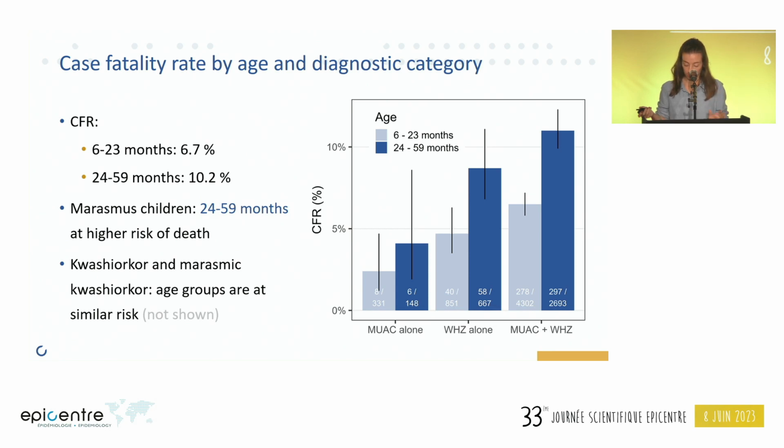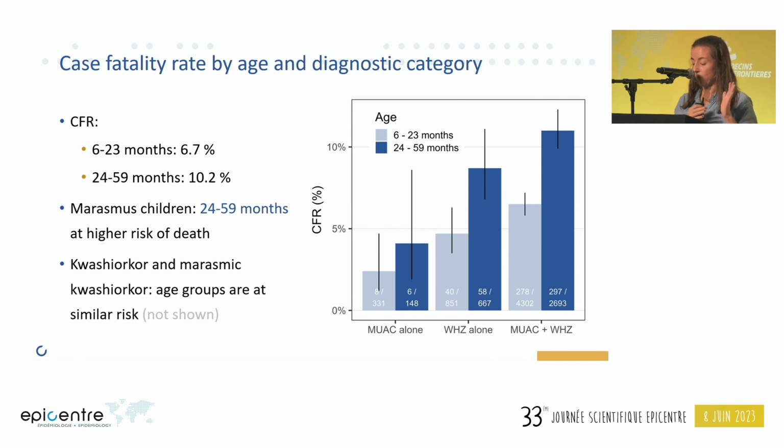Overall, we observe a CFR among SAM children 6 to 23 months of 6.7% and 24 to 59 months of 10.2%. On the right, we present the CFR for children with marasmus, identified by MUAC alone, low weight for height alone, or both criteria, all stratified by age. Among children with marasmus, the CFR is higher among older children, 24 to 59 months, compared to children 6 to 23 months, across the different subcategories. Kwashiorkor and marasmic Kwashiorkor children are not shown here, but we observe no difference by age within each of these categories.